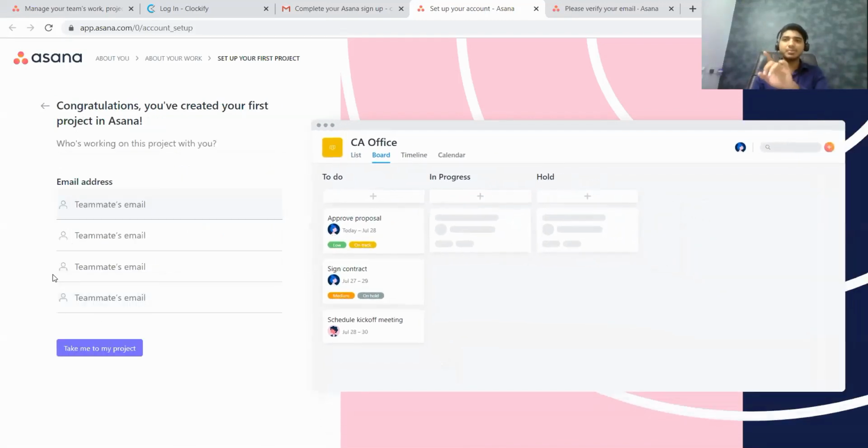Now this is the place where you're supposed to invite your teammates. Teammates basically refer to your articles and staff. So ensure that the number is less than 15. If it is more than 15, it is going to be a premium version. So you can invite your employees. For any email ID, you will write gmail.com. Once you do this, your staff will get an email. They need to accept it, then they can join your team.